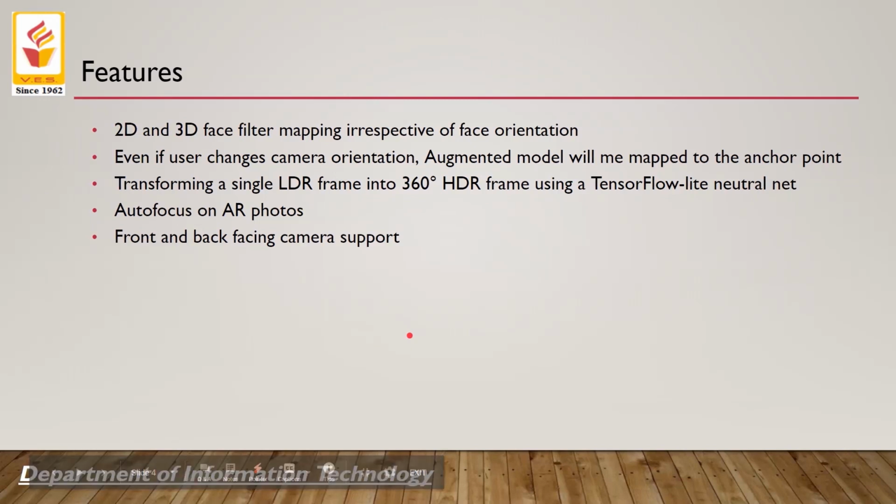Features. Imagine AR has 2D and 3D face filter mapping irrespective of face orientation. Even if the user looks left or looks right, if an AR filter is applied, it will stay there. Even if the user changes the camera's orientation, the augmented model will be mapped on the anchor point. What I mean by this is that if you render a hut or a house on the left corner of a table, if you move around the table, the house will stay there. This is how augmented models are mapped on the anchor points.